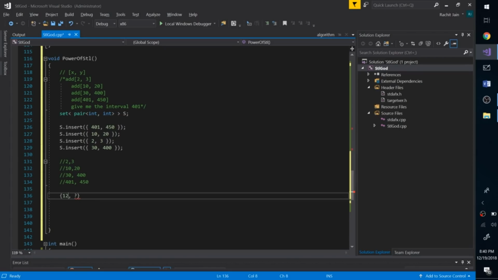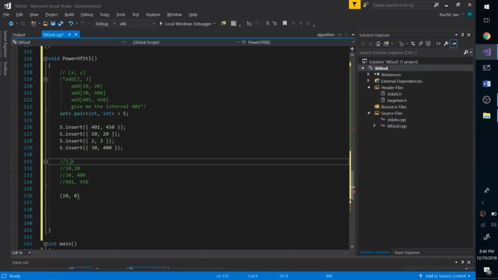Now let's handle some corner case, like what if we do something like 10. So now if we do an upper bound, we can also get 10 comma 20. So let's say we are doing an upper bound on 10 comma 0. What is the first element in our collection of set which is greater than 10 comma 0? Of course it's 10 20, because the x coordinate is the same, then we do the comparison in terms of y, and 20 is greater. So yeah, 10 20 is the first pair in our set which is greater than 10 comma 0.